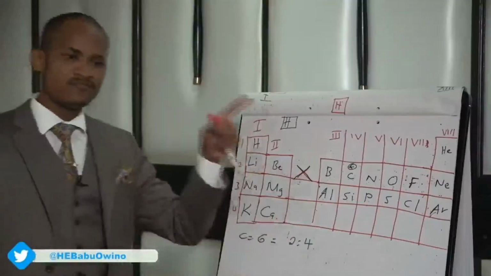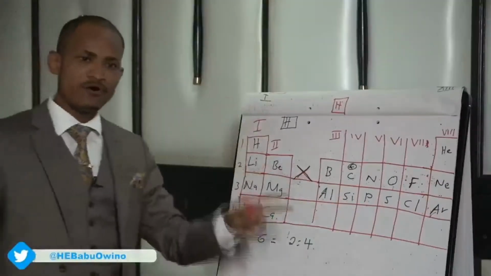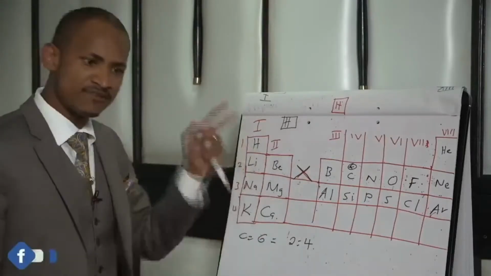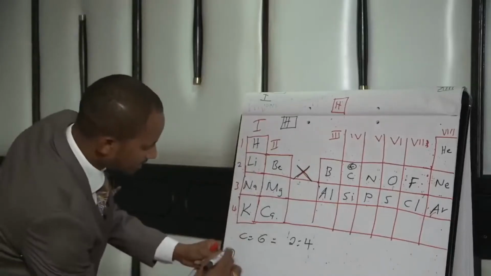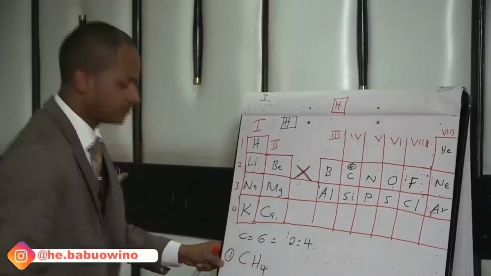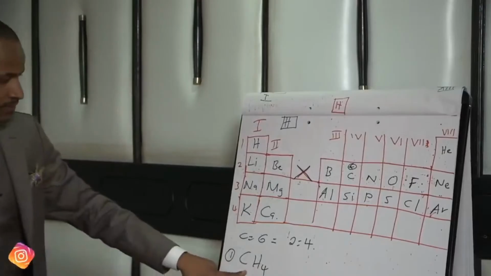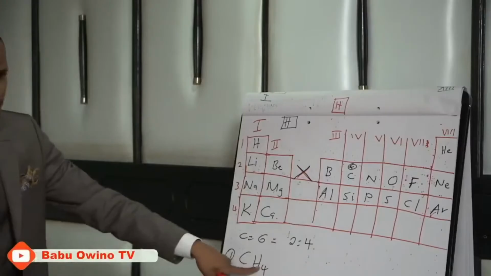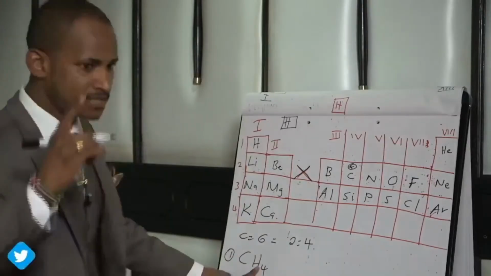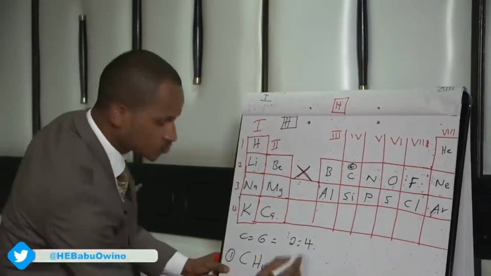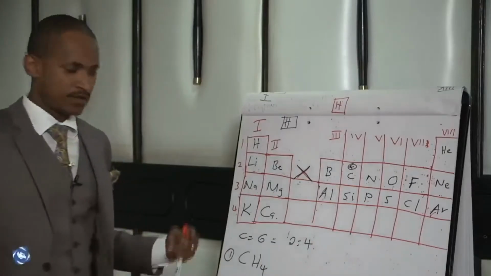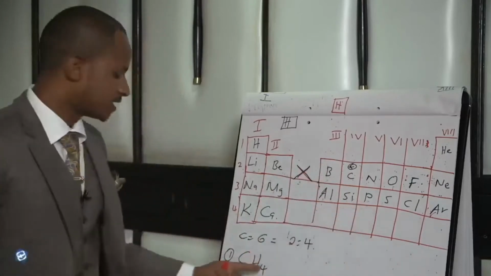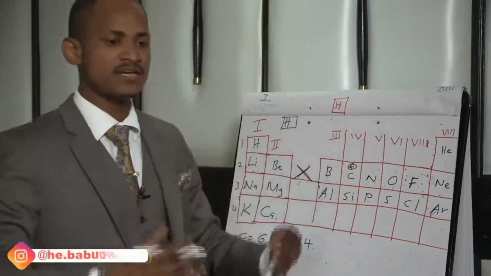Carbon has 4 electrons in the outermost energy level to make it stable. Remember, we said we are starting with methane. Therefore, carbon requires 4 electrons from hydrogen in the outermost energy level to make it stable. So if we want to draw the structure of how they bond: when nonmetals bond, that is carbon and hydrogen, they bond covalently, that is covalent bonding.